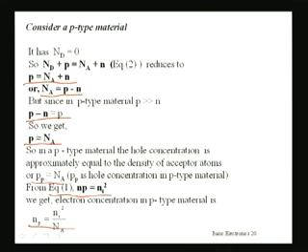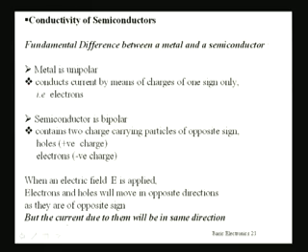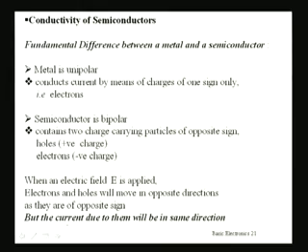Here I am substituting in the equation Np equal to Ni square, substituting P with Na. Then I get N equal to Ni square by Na. So we have got this fundamental difference between a metal and a semiconductor in the way that metal is unipolar, since current conduction is taking